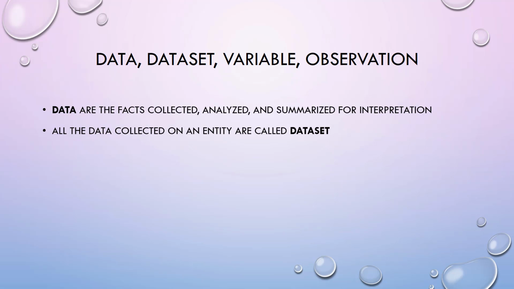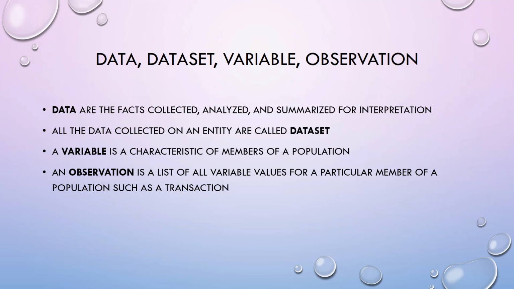A dataset is usually a rectangular array of data in which each column is called a variable and each row is called an observation. A variable is a characteristic of the members of a population. An observation is a list of all values of a particular member of a population, such as a transaction at a grocery store.